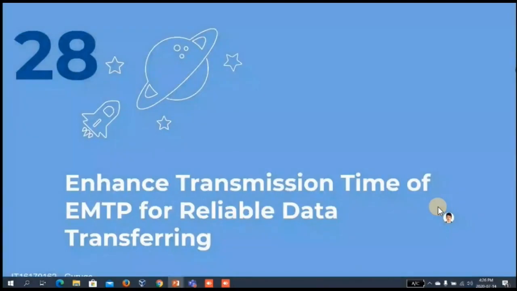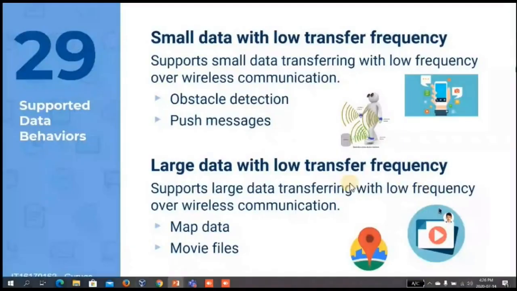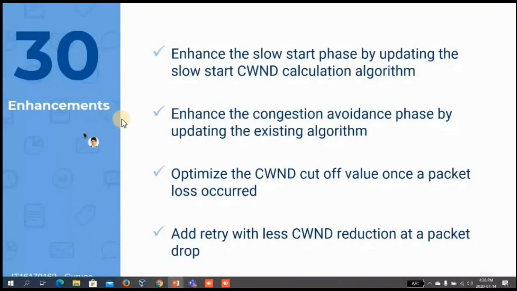My component is the low frequency data handler, and it is responsible for enhancing the transmission time of eMTP using congestion window tuning. This component supports small and large data transfers with low transfer frequencies. All the enhancements are done under four main categories: enhancing the slow start phase, enhancing the congestion avoidance phase, optimizing the congestion window cutoff value once a packet is dropped, and also introducing retrying with less congestion window reduction.